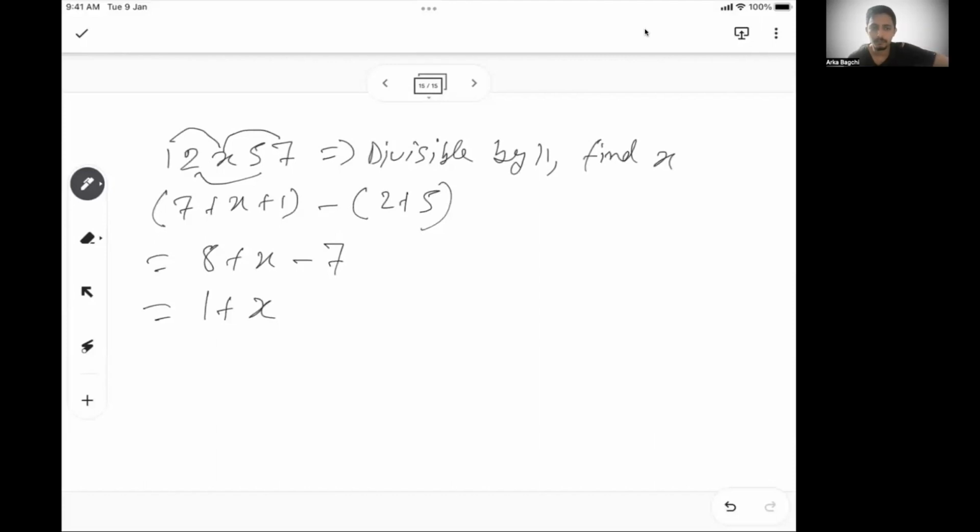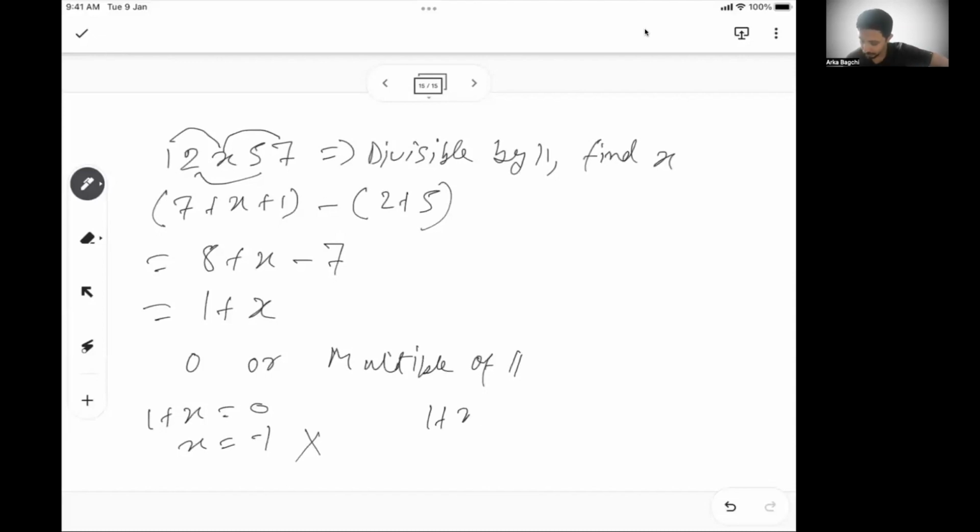Now, to be divisible by 11, it has to be 0 or a multiple of 11, right? In order to be 0, 1 plus x is 0. That means x is minus 1. Now that is not possible because a digit cannot be negative. To be a multiple of 11, the lowest value is 11. So x has to be 10. Now a digit cannot be a 2-digit number, so this is also not possible. So x does not exist.